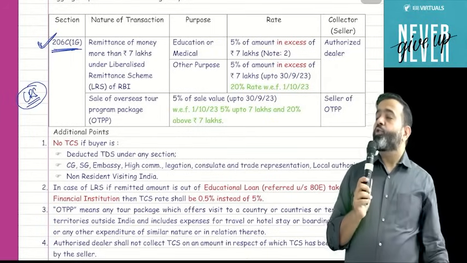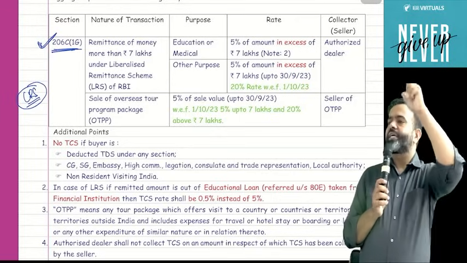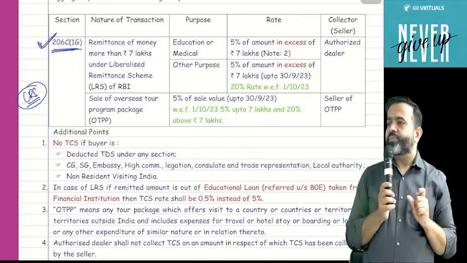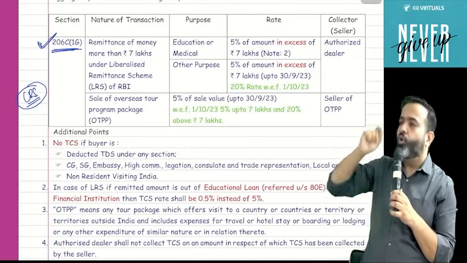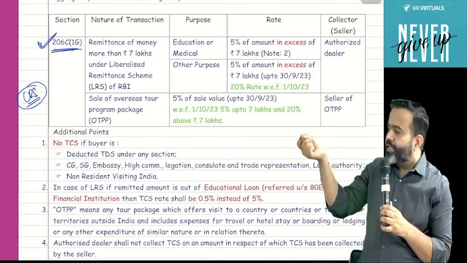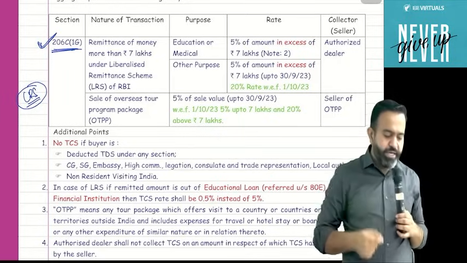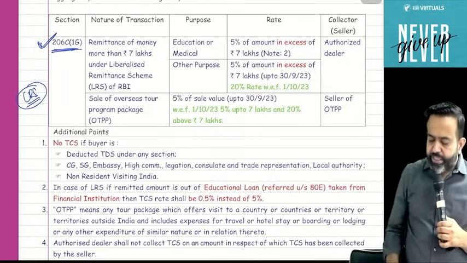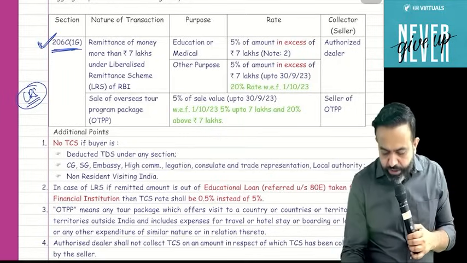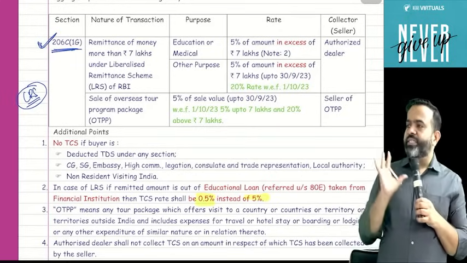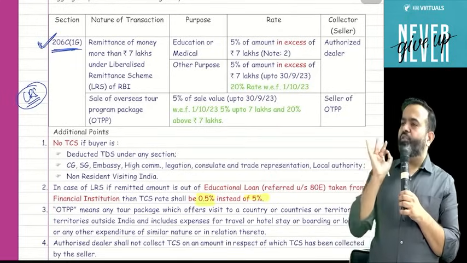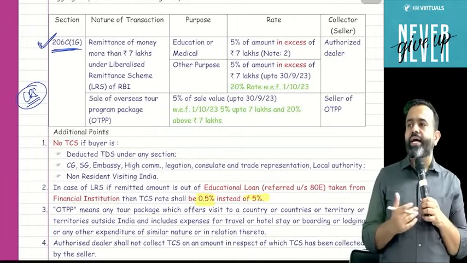Now guys, if you are sending money outside India for educational purpose, and suppose you have taken an educational loan and only that loan money you are sending outside India, then here the TCS rate will be only 0.5% instead of 5%. I can take an example.